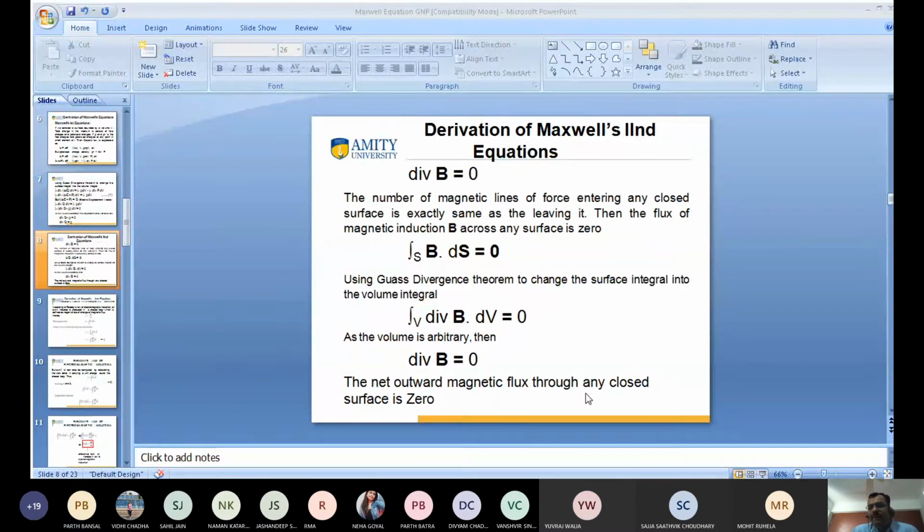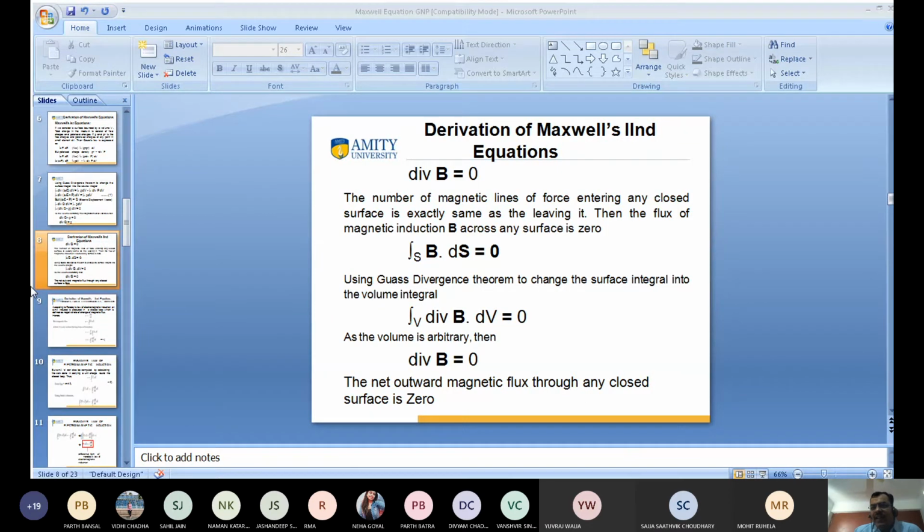Keep in mind, I already discussed the derivation so that you don't face any kind of difficulty. That was not part of the syllabus, but I discussed it because Maxwell's first equation, divergence of D is equal to rho, is the differential form of Gauss's law in electrostatics, and divergence of B is equal to 0 is the differential form of Gauss's law in magnetostatics. Okay, clear? So I want to discuss the third law next.